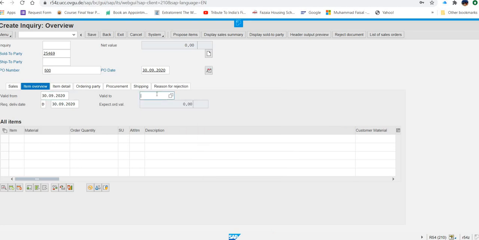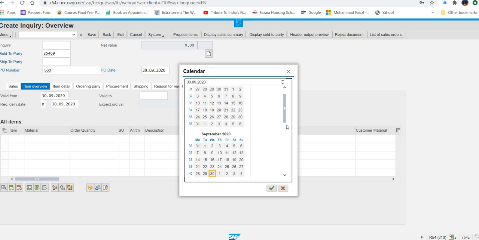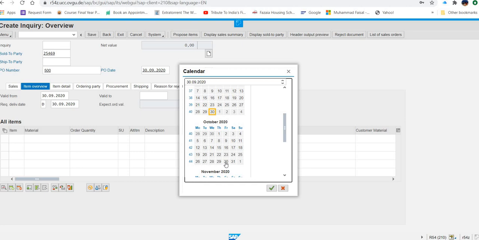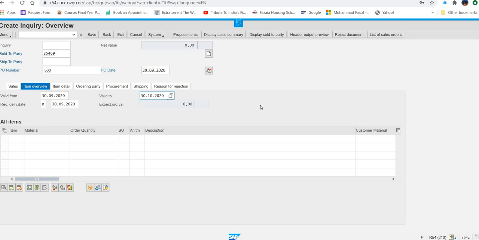In our previous exercise, when we directly created the sale order, there was no valid from and valid to, but here there is. You have to enter them. And the validity depends upon the company policy, not the system. In the exercise, they have mentioned you have to put 1 month for valid to. It can be 3 days, it can be 7 days, depending upon the company policy. It is not based on the system. So I am going to put 30th of October, after 1 month, as the validity. And then what next?